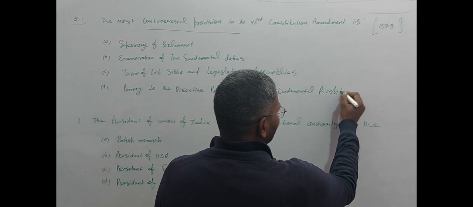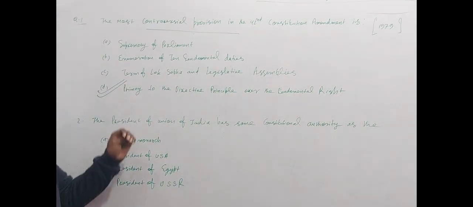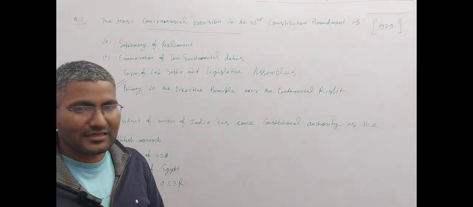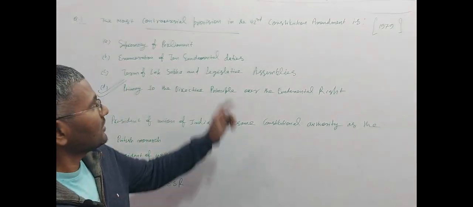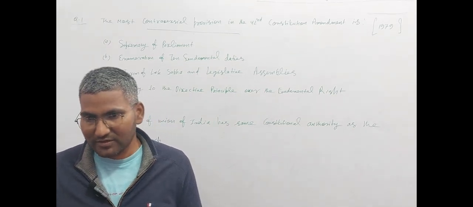Correct that: fundamental right. This option is true. Primacy to the directive principle over the fundamental right had been given in the 42nd constitutional amendment, and that was the controversial thing.